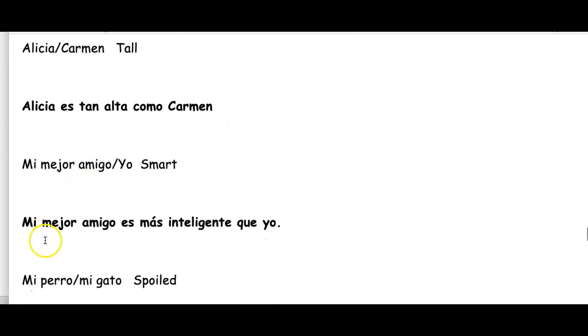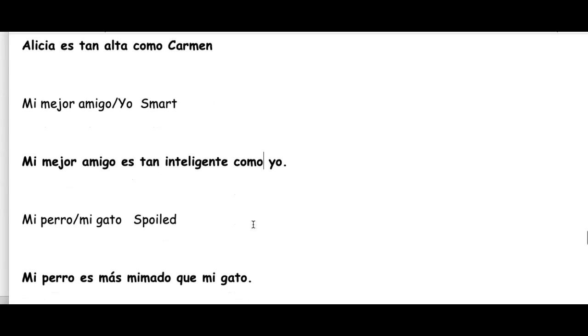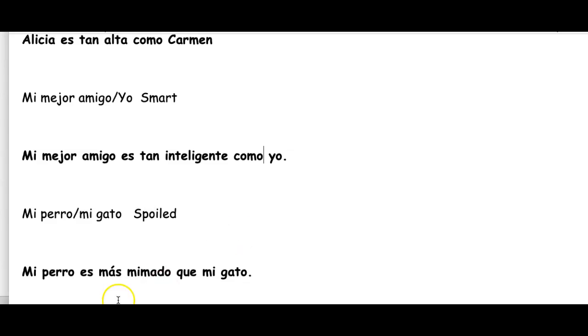My best friend is as intelligent. This isn't right. Tan inteligente como yo. That fixes it. My dog is as spoiled as my cat. This isn't right. He's tan mimado como mi gato.